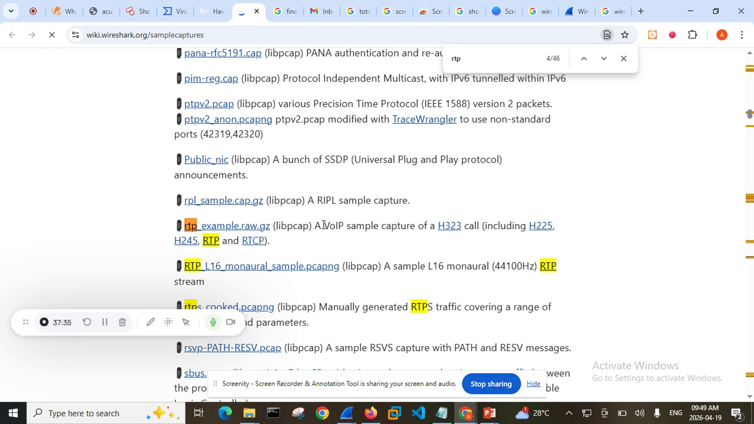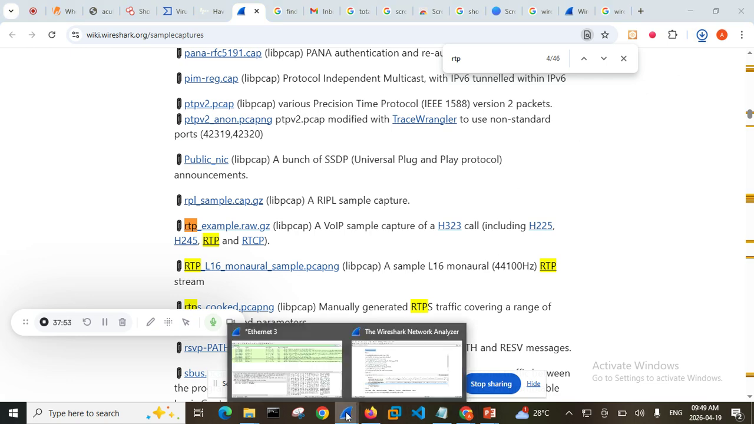This is a voice sample capture, a VoIP voice sample capture. This is the one you want to download to practice how to listen to the voice that Wireshark has been able to capture for you. Okay, so our file is downloading. I want to go back to my Wireshark.